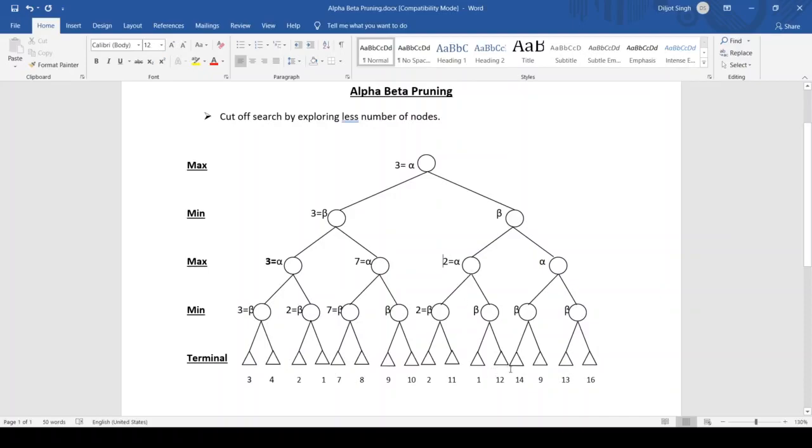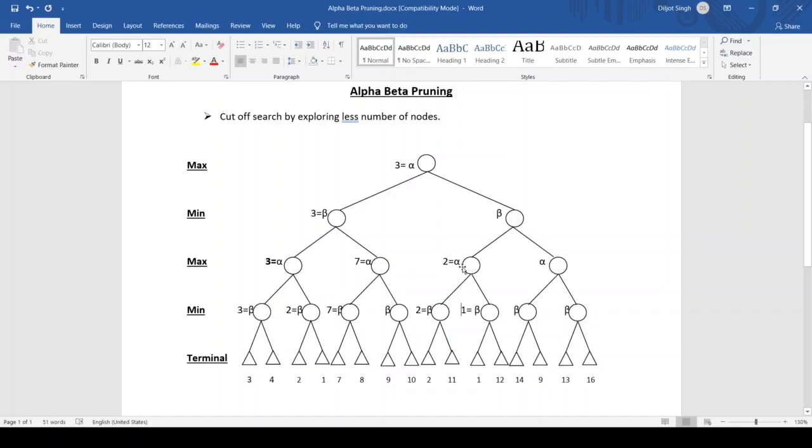So by exploring these two nodes, the min value comes to be 1. The min value here comes to be 1, right? Because 1 is smaller than 12. So by looking at these, we have to take the max value, right? But the max value is 2.